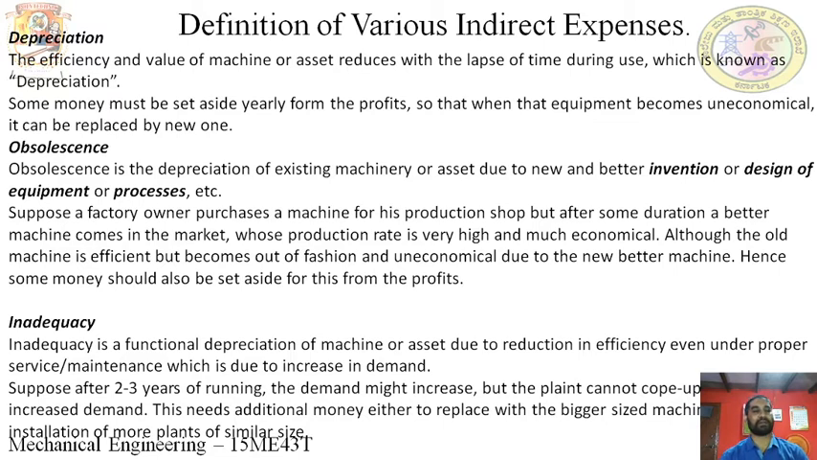Obsolescence, I will give a simple example. If you have purchased a new mobile that has 4G connectivity, what will happen? Just now you have purchased it. For example, you have purchased it this year in January. So after 2-3 months, for the same price, the market has released a 5G mobile, which has high internet speed.